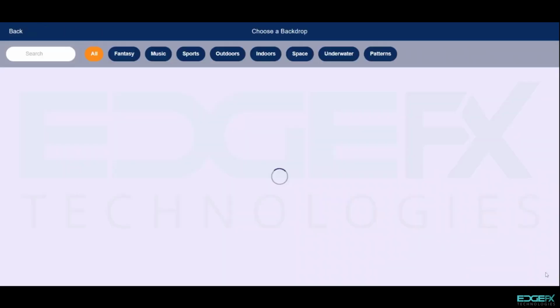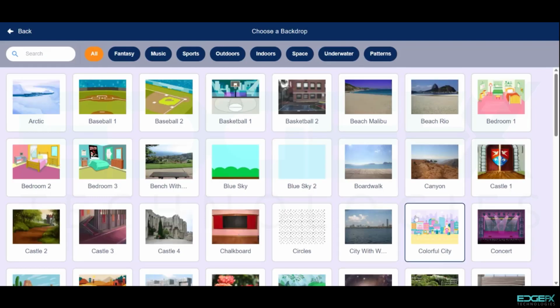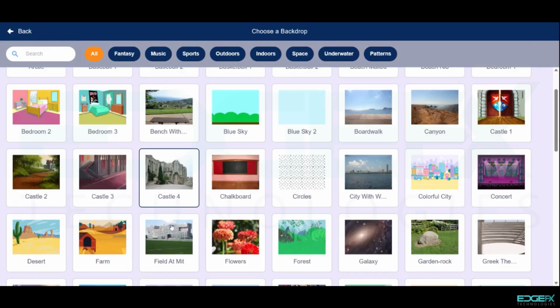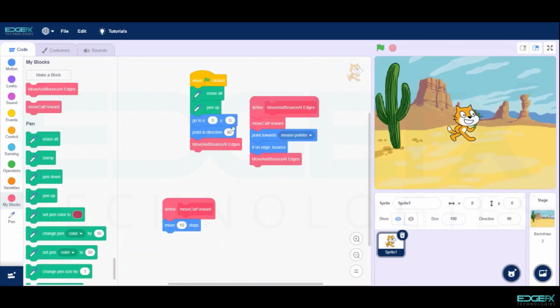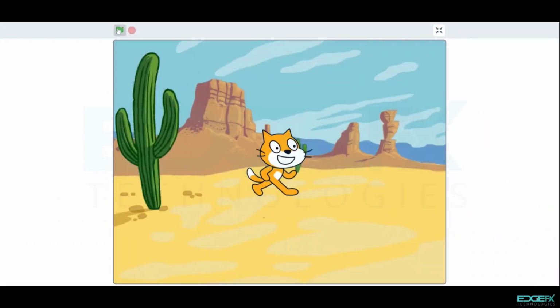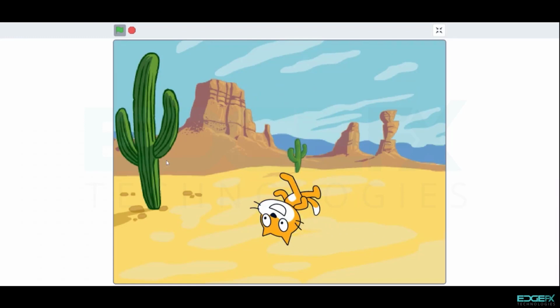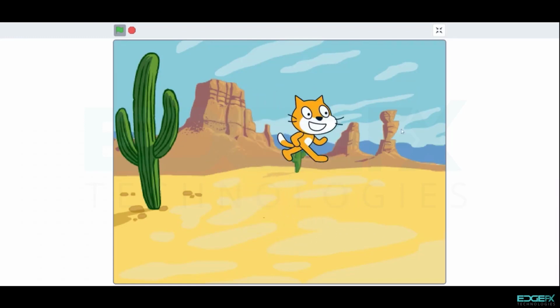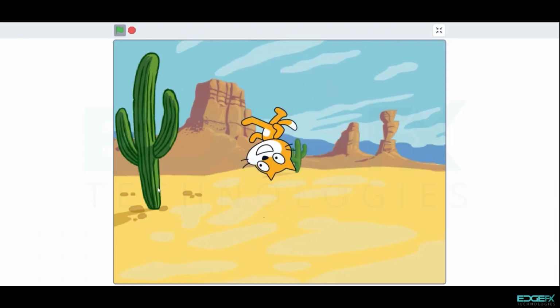To choose a background, select the Backdrop option from it. Let the background be the desert. Now we can see the output by running the program. We can see that the cat will chase toward the mouse pointer, and at the edges the cat bounces.